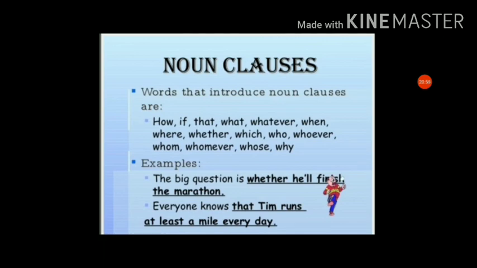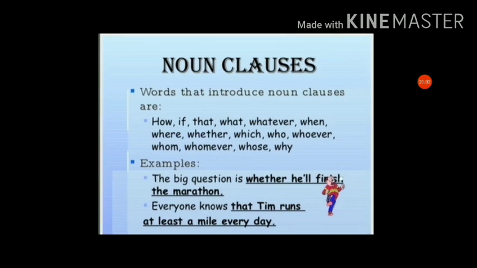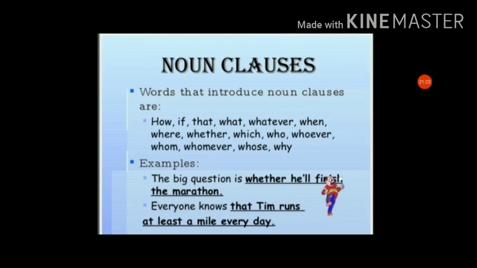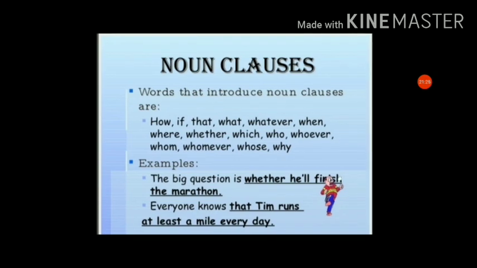Everyone knows that Tim runs. So everyone knows that, but we don't get the sense; it needs extra information. Who are we getting the information about? That is Tim. And what is the action of Tim? That is runs. So that Tim runs is the noun clause. Everyone knows that Tim runs at least 1 mile every day. So that Tim runs at least a mile every day is a noun clause.